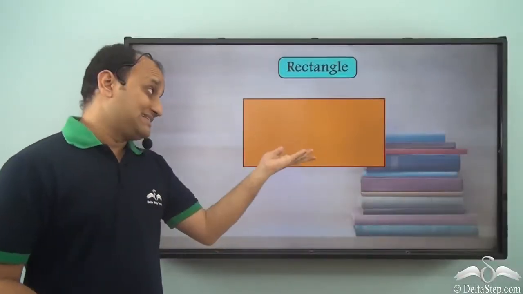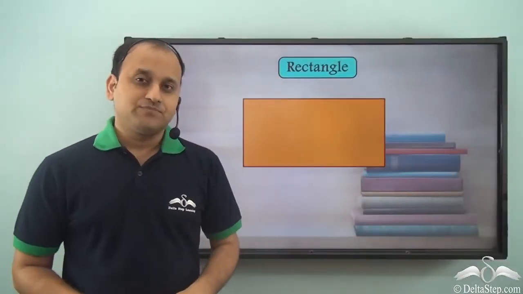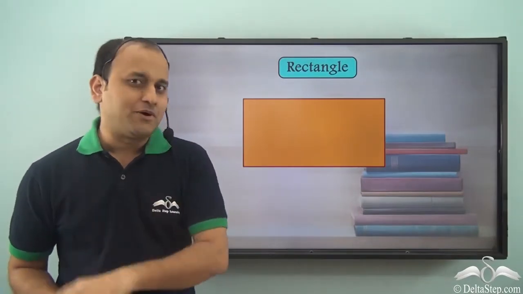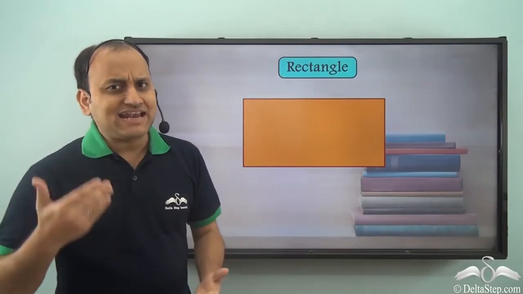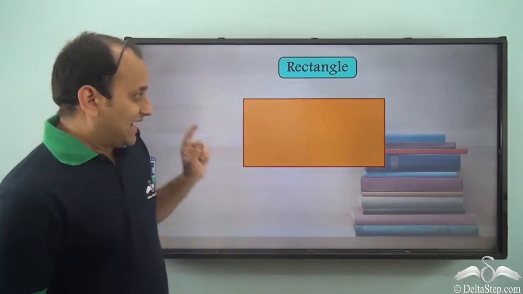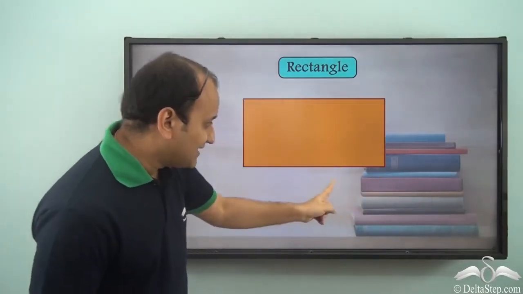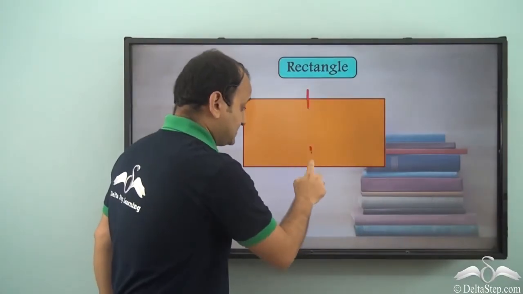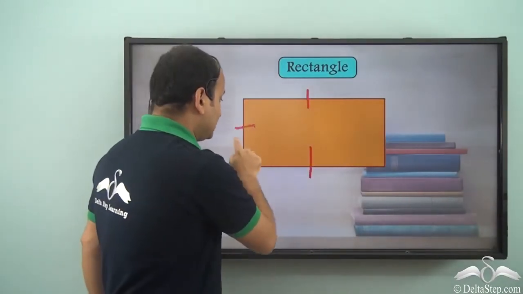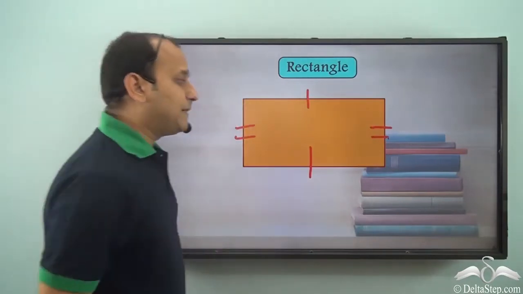Now, what exactly is this shape? You have definitely learnt about it. It's a rectangle. Now, what exactly is a rectangle? Well, it may look squarish, but there is a major difference. And the major difference is that one pair of sides is longer than the other pair.